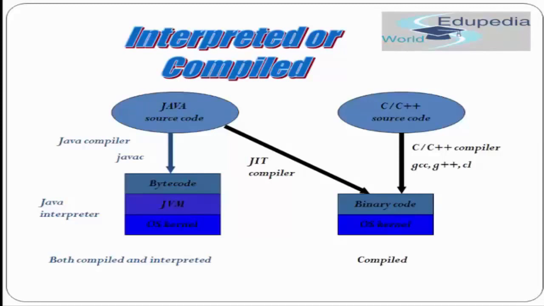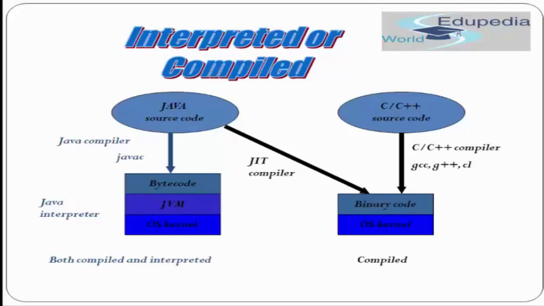Java also supports a feature of the JIT compiler, which is the just-in-time compiler. The just-in-time compiler helps you complete both these steps in one go. So you don't have to create a class file before and run it later. You can do both the steps in a single go using the JIT compiler. Whereas in C and C++, you have to do both of these steps in a single go. There is no concept of creating a bytecode file.